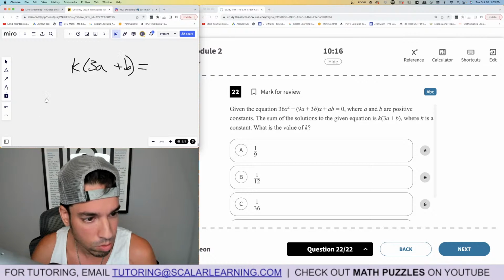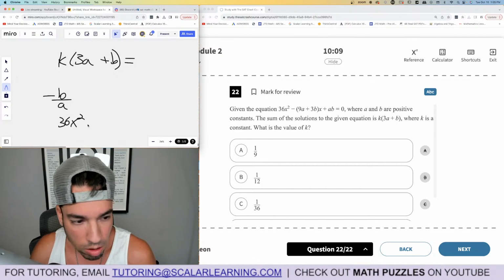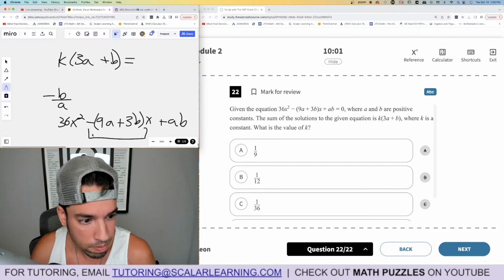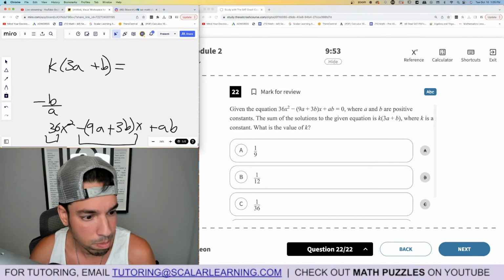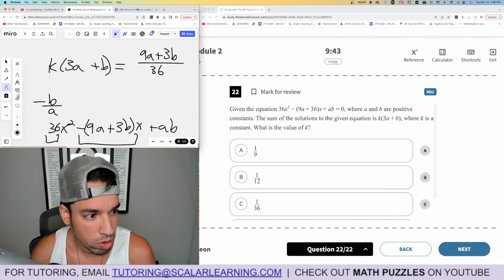Sum of solutions is negative B over A. So if we look at our equation, let me rewrite it. 3x squared minus 9A. Okay, so this is B, this in front of the x, and this is A, 36. So that is equal to, hold on, negative B. Since B is already negative because of that minus in front of it, we just make it positive 9A plus 3B over A, which is 36. And there we go. Now we got our equation. Now we can solve for K.